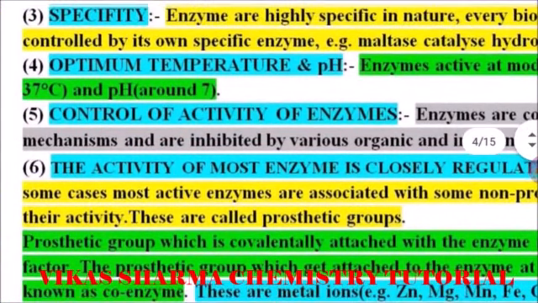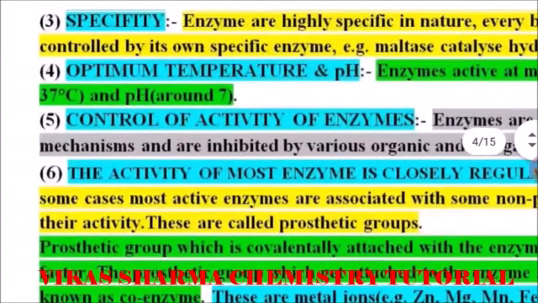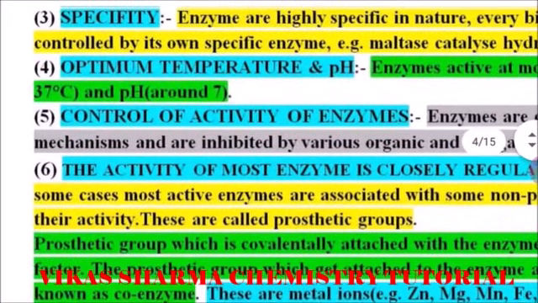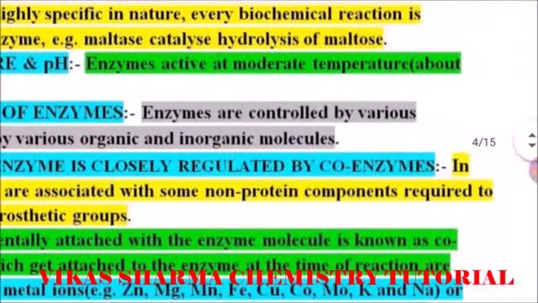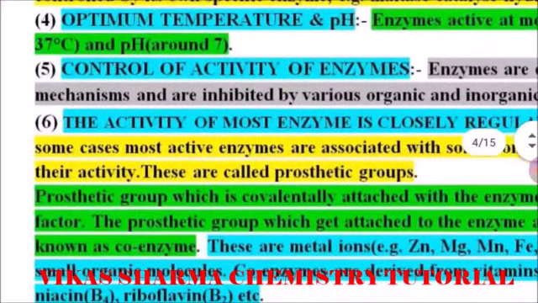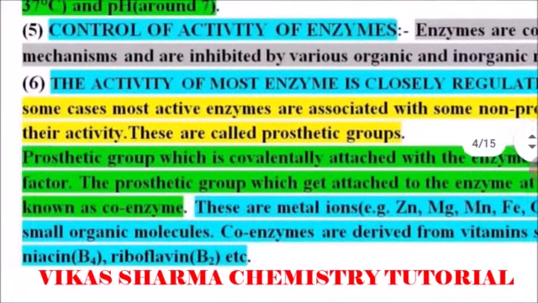The fourth feature of enzymes is optimum temperature and pH. Enzymes are active at moderate temperature, about 37 degrees centigrade is best suited for enzymes, and pH is around 7, meaning a neutral medium. Next, control of activity of enzymes. Enzymes are controlled by various mechanisms and are inhibited by various organic and inorganic molecules.